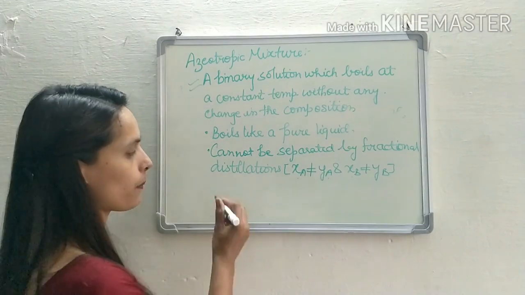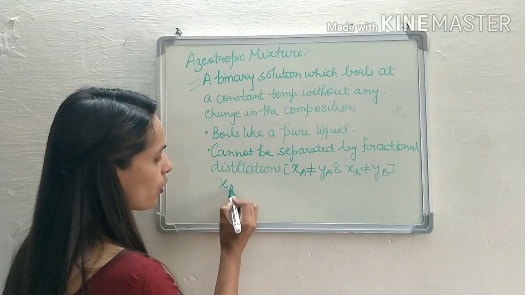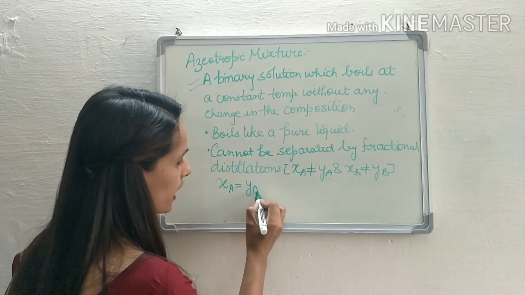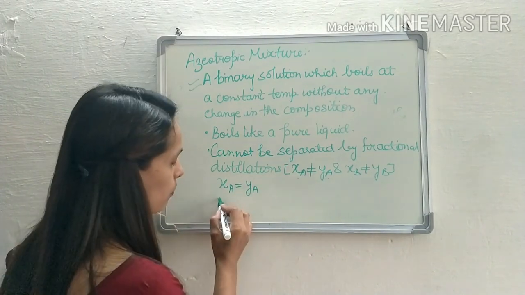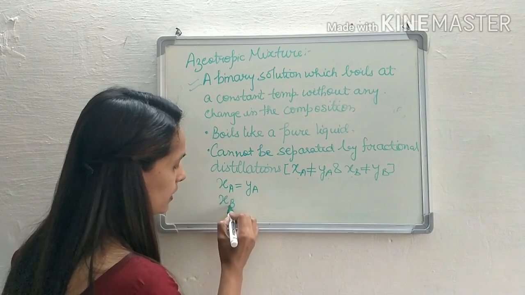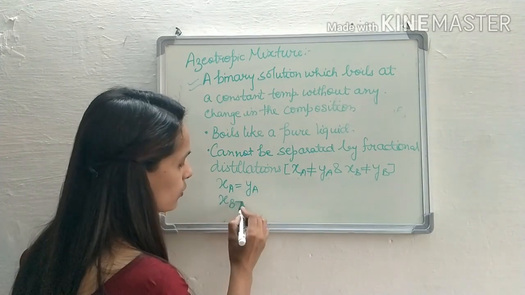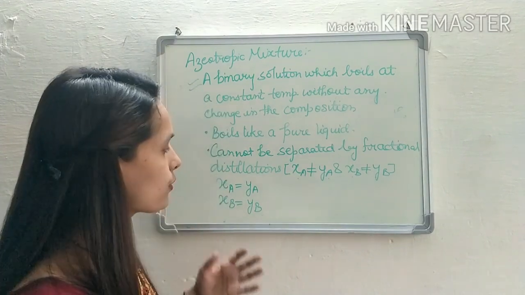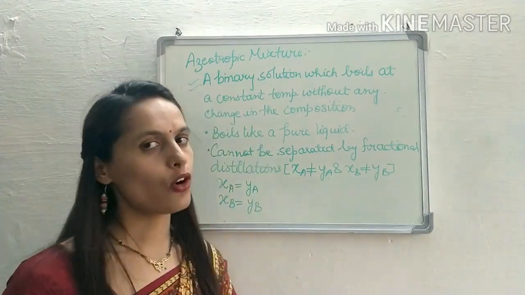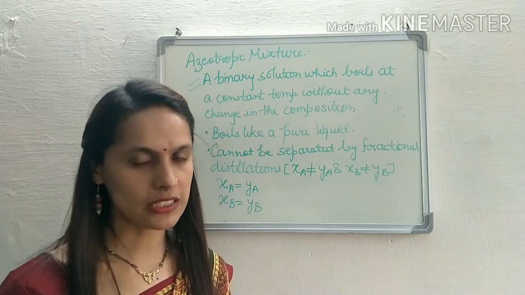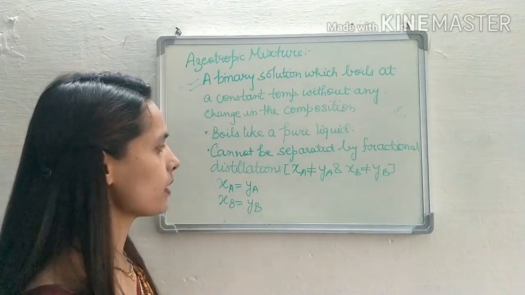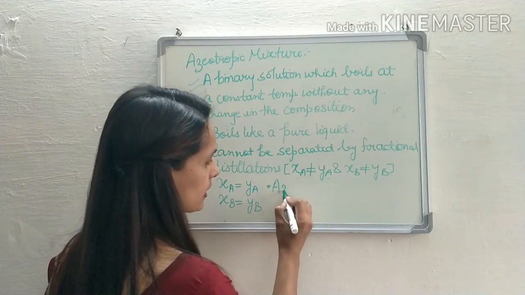But in an azeotropic mixture, the mole fraction of A in the solution phase is equal to the mole fraction of A in the vapor phase, and the mole fraction of B in the solution phase is equal to the mole fraction of B in the vapor phase. So because of this, the components cannot be separated by fractional distillation. So how can they be separated? They can be separated by azeotropic distillation.